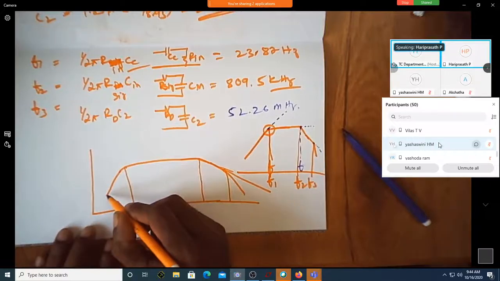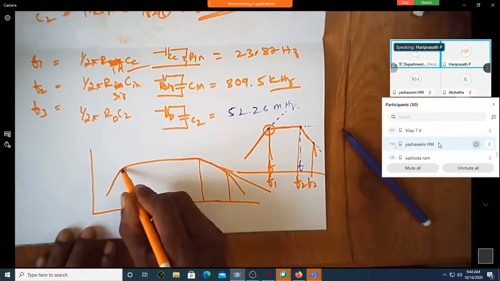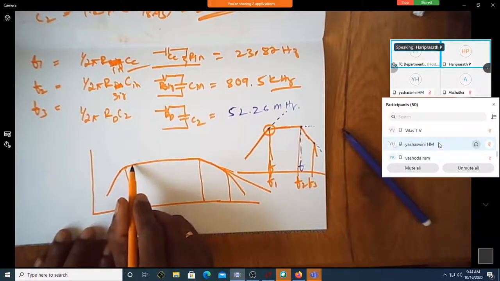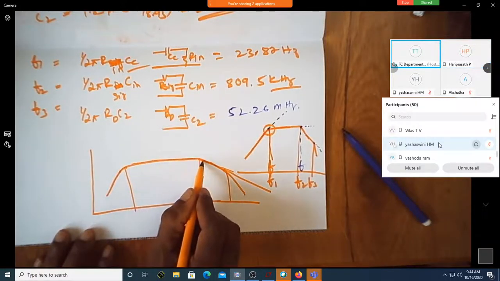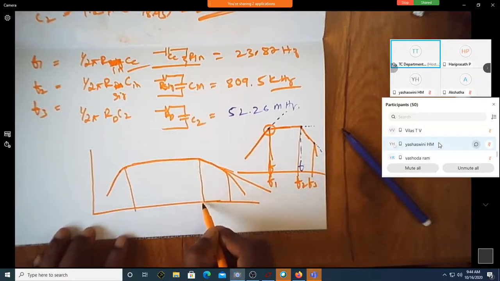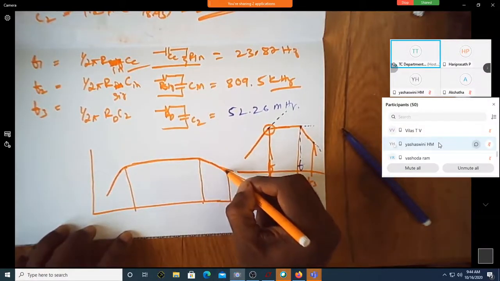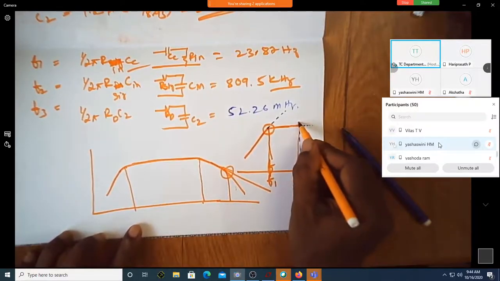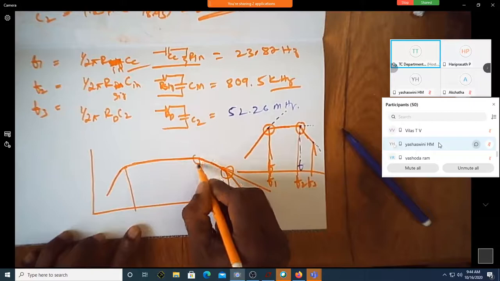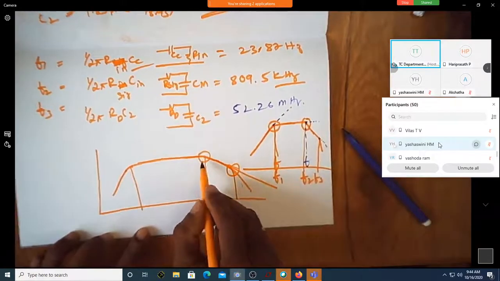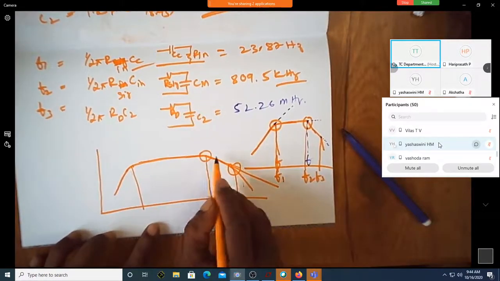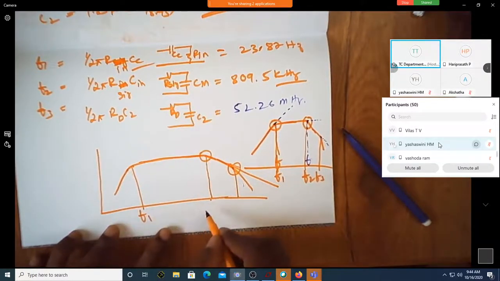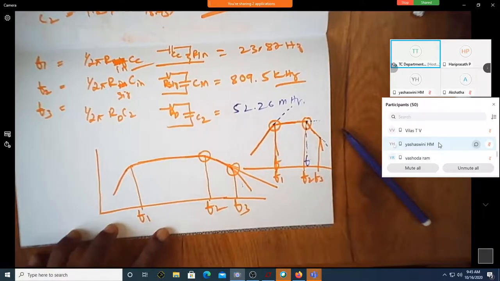So this keeps going like this, and at some point it changes shape. So this is one cutoff frequency. It keeps remaining constant and then changes. There is one more cutoff frequency. It was going like this, it just bends. Now this bending is not as sharp, because it will not happen sharply, it will happen gradually. So this is the third cutoff frequency. So we will name them F1, F2, F3.